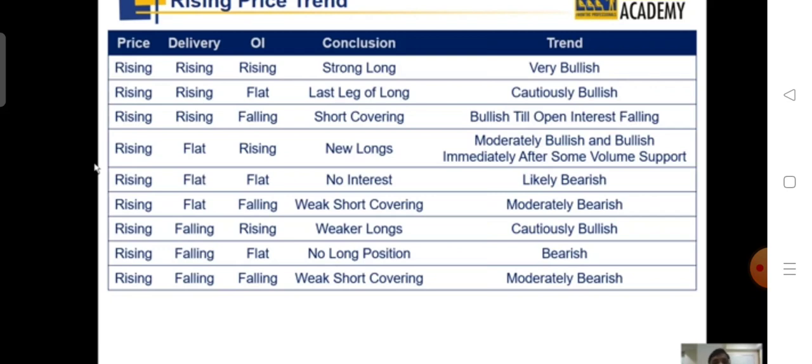Price is rising, delivery is flat, open interest is flat. No interest by people. They just want to play intraday. No one is carrying the position at the end of the day. That means it is likely bearish, it can be a trap. You have to be careful.